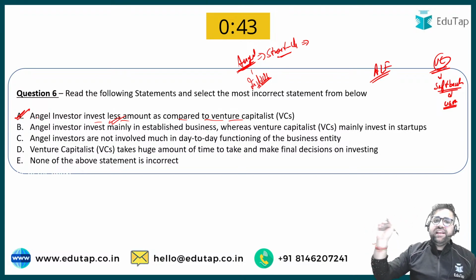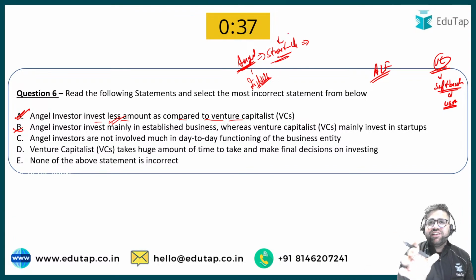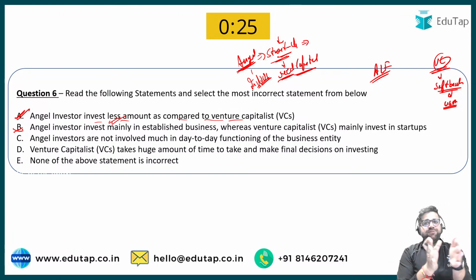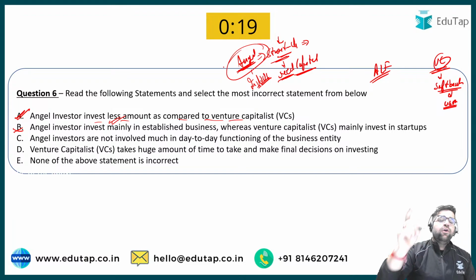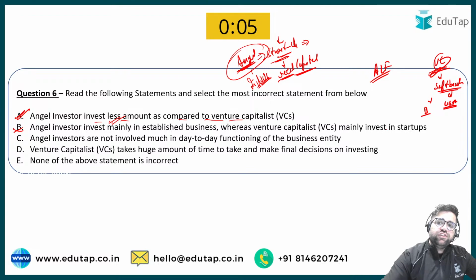Angel investors invest mainly in established business. No, this statement is incorrect. Why? Because angel investors generally invest in early stage startups. They provide something like seed capital. Now, what is capital? Just understand that it is the amount of money which you need to run your business. Very simple. So seed capital means the capital you need at the early stage, once you are starting your business, that will be provided to you by angel investors. But venture capitalists will provide money to established businesses like Ola, Zomato, Swiggy. All these are big businesses now, so they can go towards the venture capitalist. So statement number B is incorrect over here. That's why the answer will be option number B.